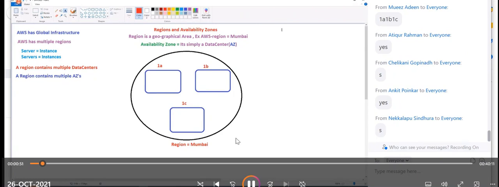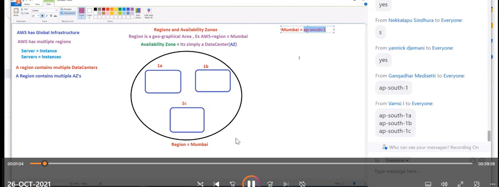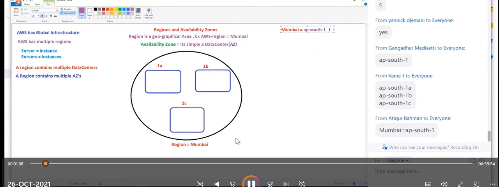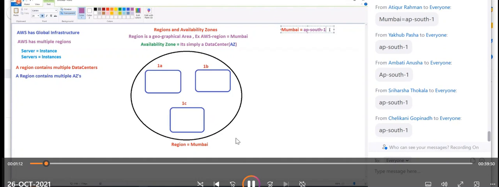So we have some codes. For Mumbai, we should call it AP-South-1. This is the region code for Mumbai. Write down. What is the region code for Mumbai? AP-South-1. Mumbai is equal to AP-South-1. AP meaning not Andhra Pradesh, it is Asia Pacific.